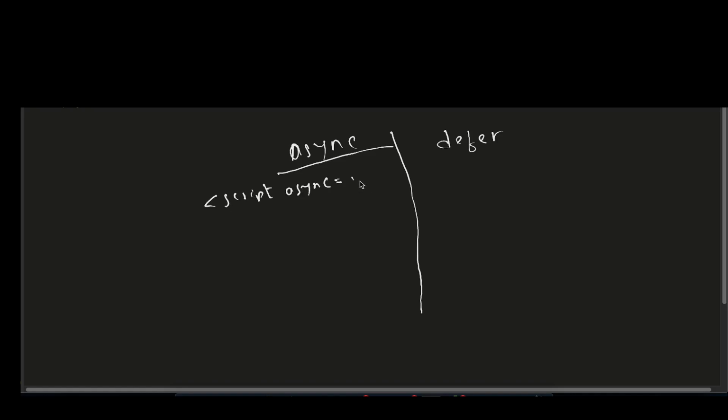Let's say I don't know, script one.js, and I'll have, let's say, another script where the same async is here. Let's say script 2.js, and then script 3.js.